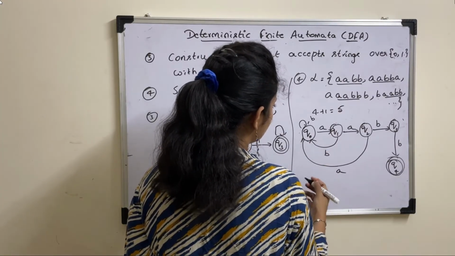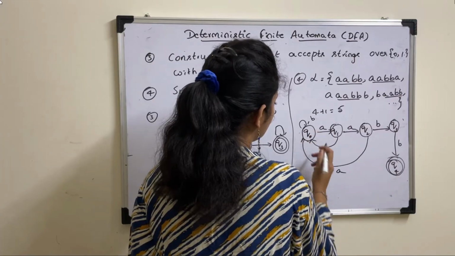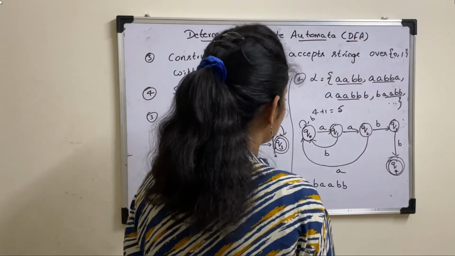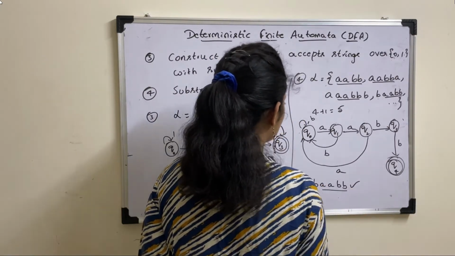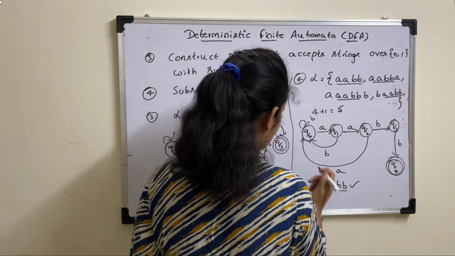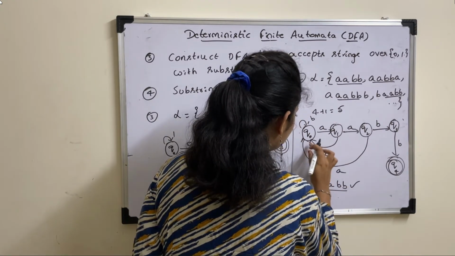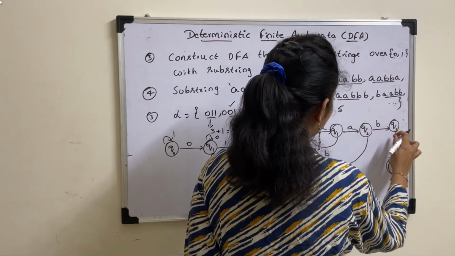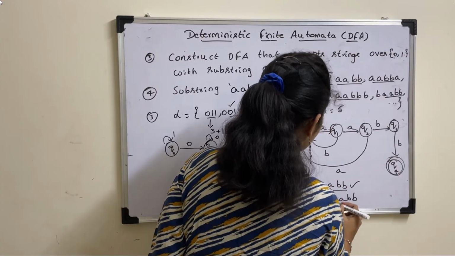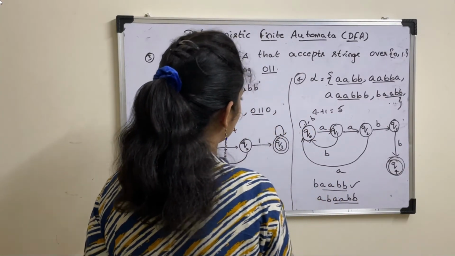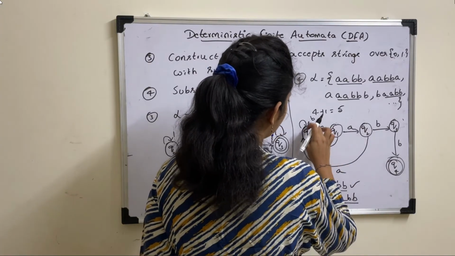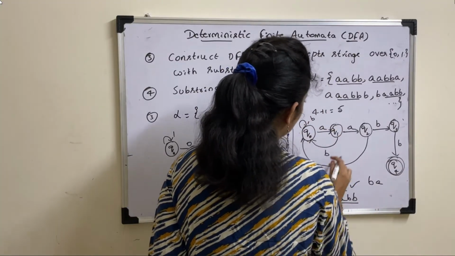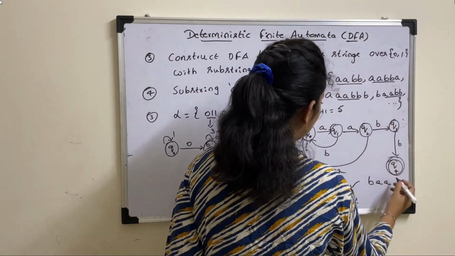Now check the strings generated from this DFA. You will get B, A, A, B, B. That is one possibility where we got the AABB substring. If the string starts with A, then the sequence is A, B, A, A, B, B. Again we have the substring AABB. Next take this path also from Q0.